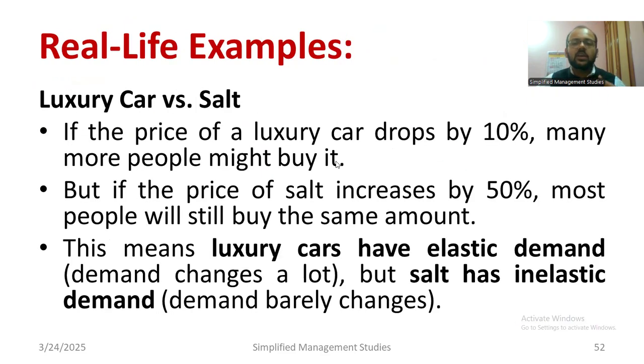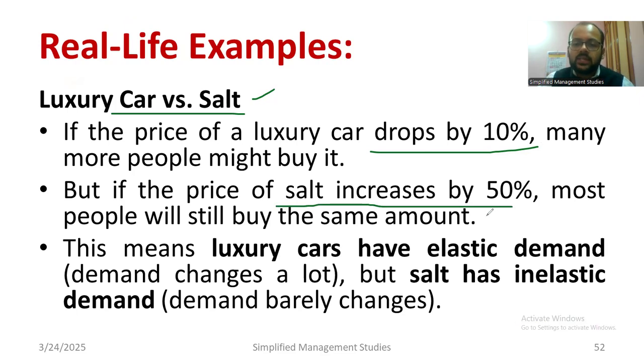So let us give one example. If I talk about a luxury car and compare it with salt, suppose the price of the luxury car drops 10%. That never gives a major demand for purchasing it. If I talk about salt, suppose the price of salt is increased by 50%.